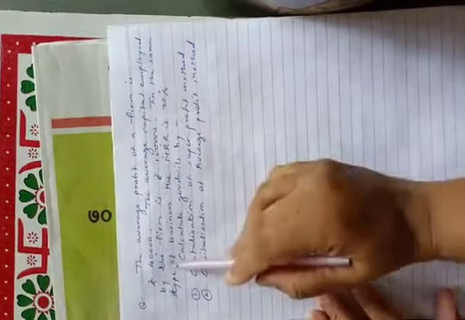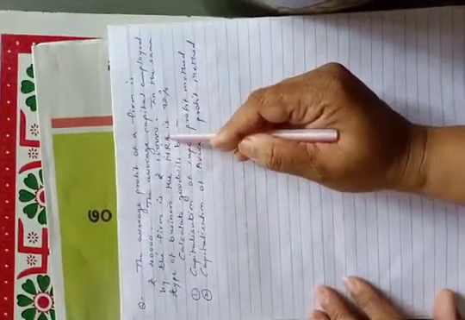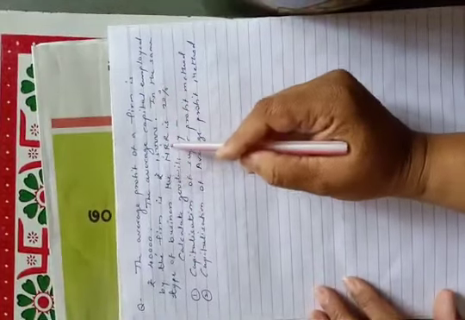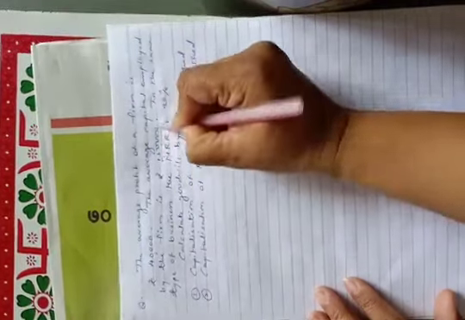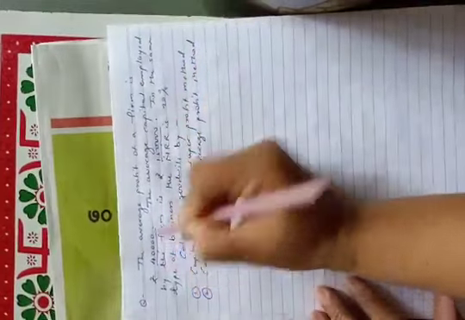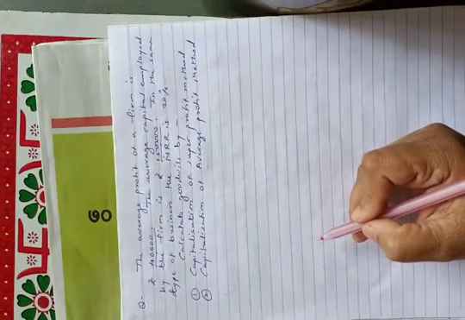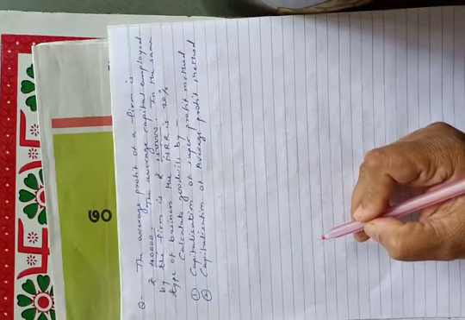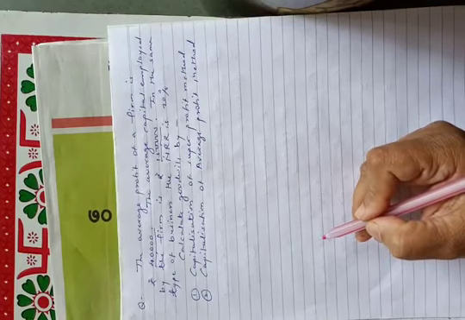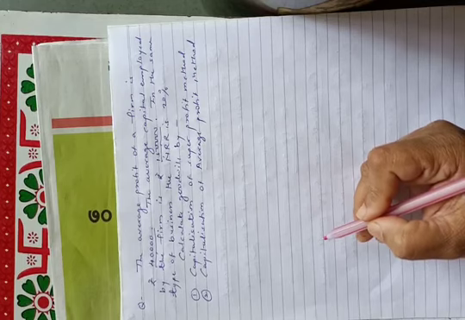The average profit is rupees 40,000. The average capital employed by the firm is rupees 1,50,000. In the same type of business, the NRR, the normal rate of return, is 20%.